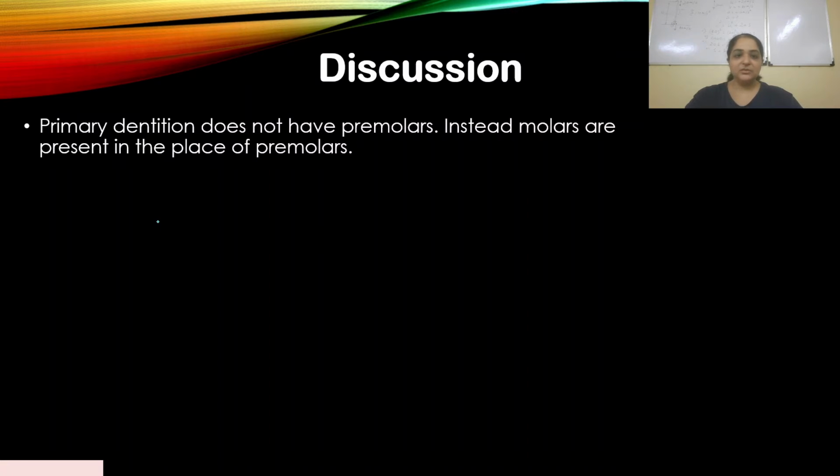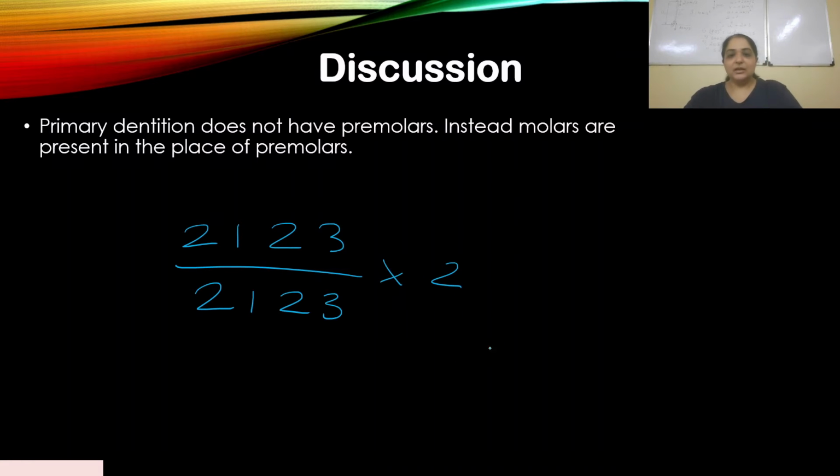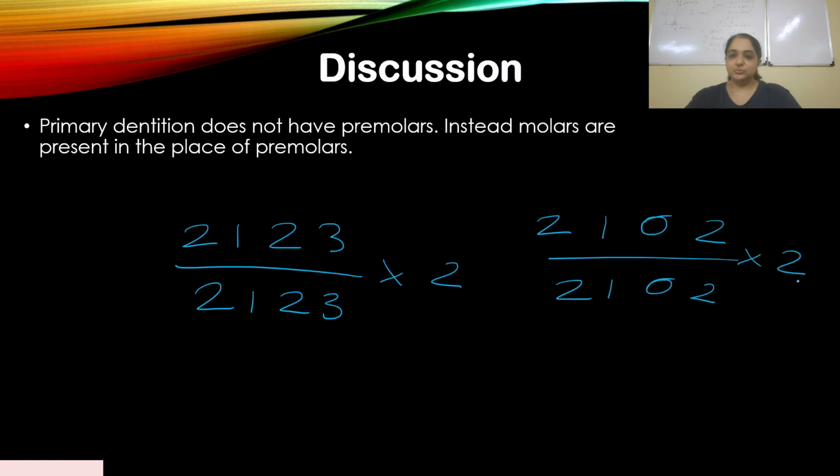Okay, so again, like I told you, in permanent human adult teeth, the dental formula is 2123 2123 into 2. And for children it's 2102 2102 into 2.